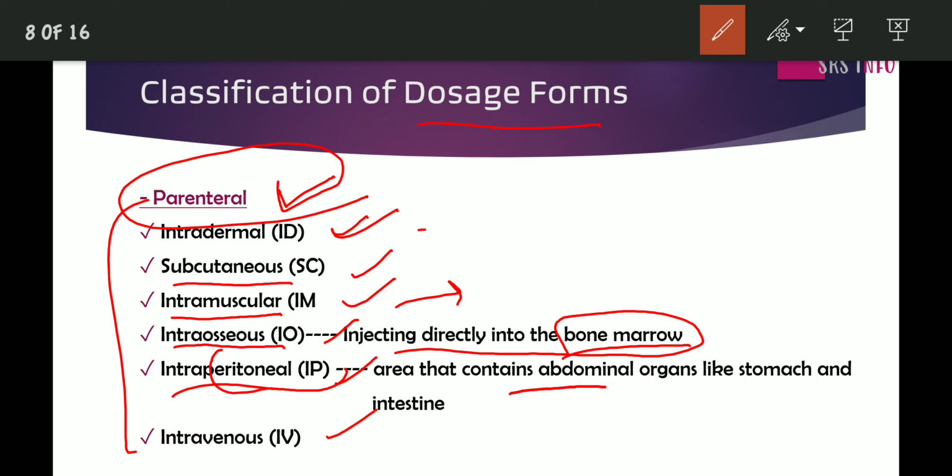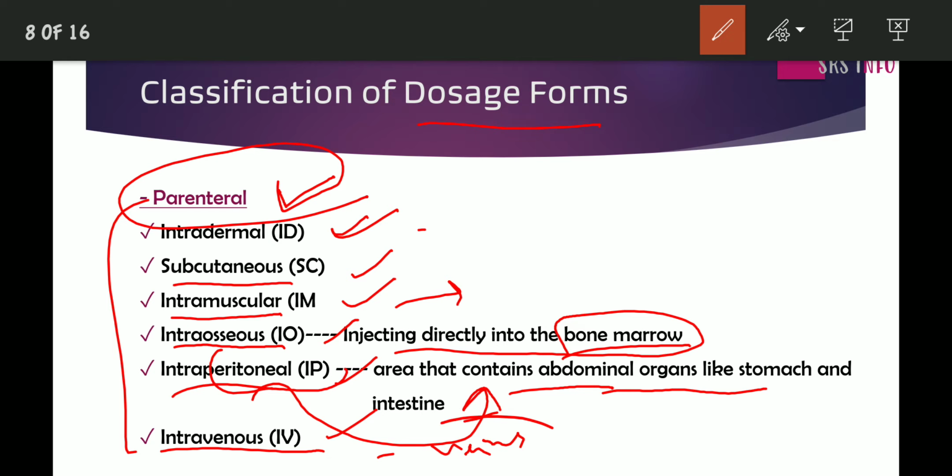These are the areas near the abdominal organs like stomach and intestine. When a drug is administered directly into this peritoneal area, we can say that it is an intraperitoneal drug. And the next is intravenous, through veins. The drugs which are administered through veins are known as intravenous drugs. All these are coming under parenteral dosage forms.